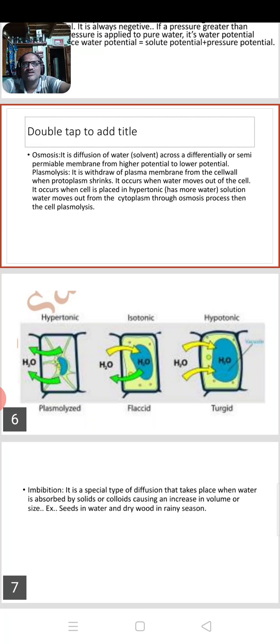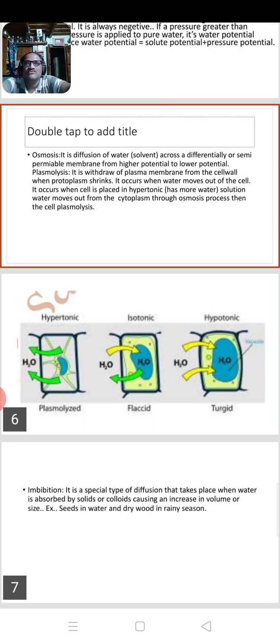The last one, imbibition. You have observed imbibition many times in our surroundings, but we don't know what it is. Imbibition is a special type of diffusion. Diffusion means transfer of water molecules from high concentration to low concentration.